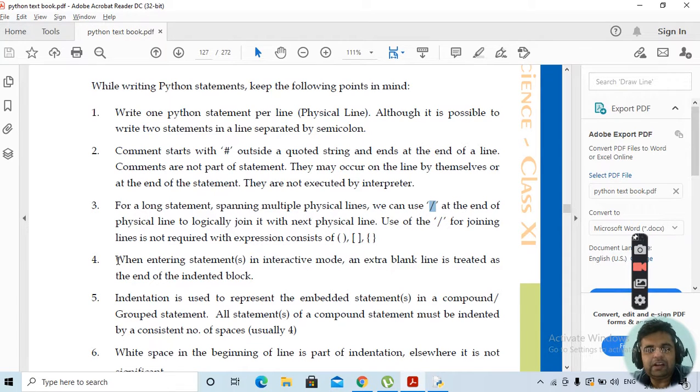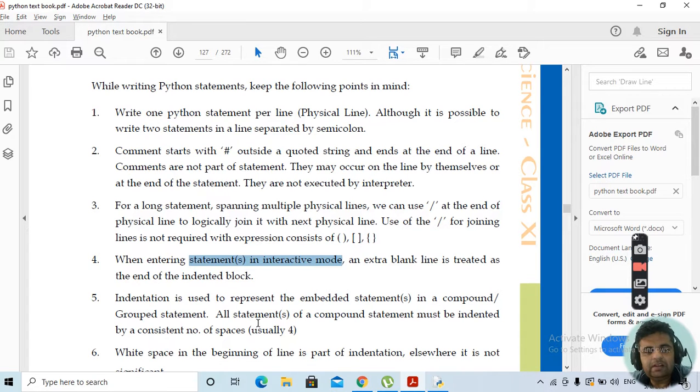Next one is, when entering statements in an interactive mode, an extra blank line is treated as the end of the indented block. The mode which we are using presently is an interactive mode. If we add an extra line, it will be considered as the end of the indented block.